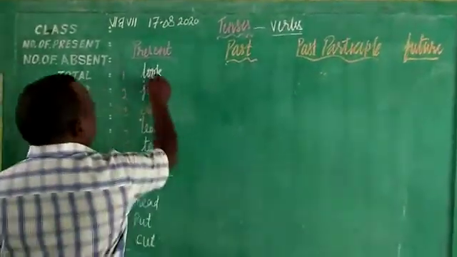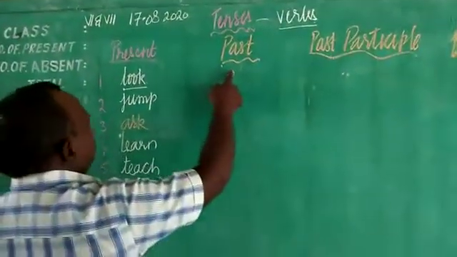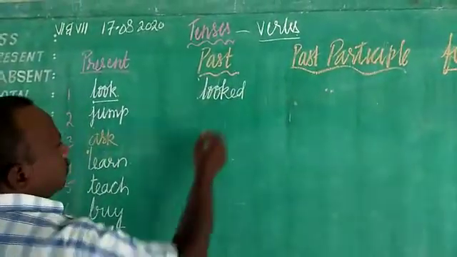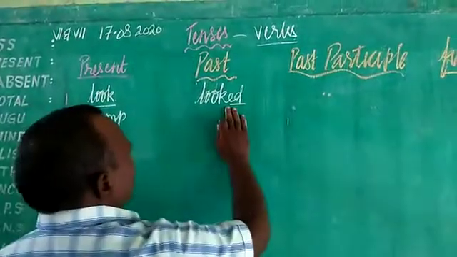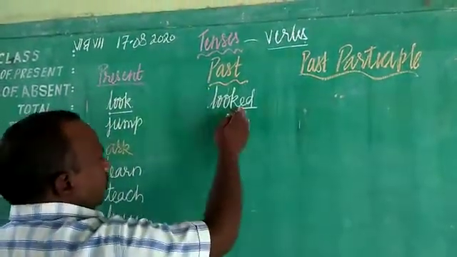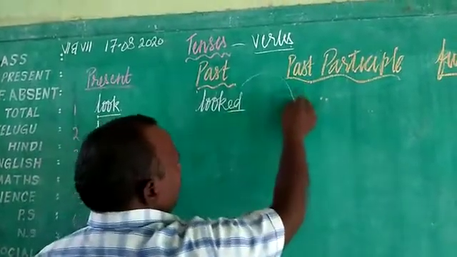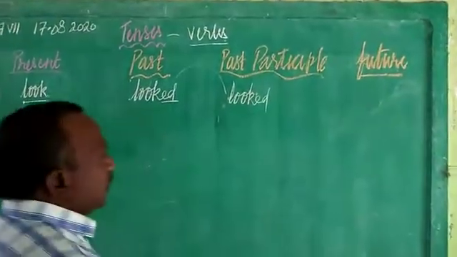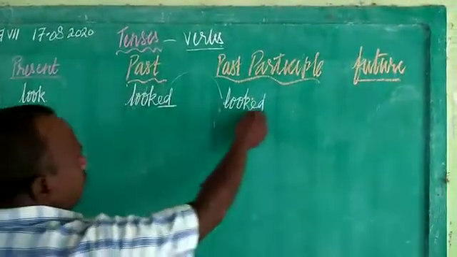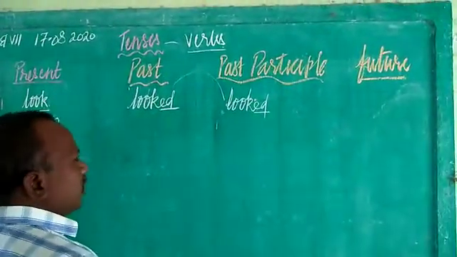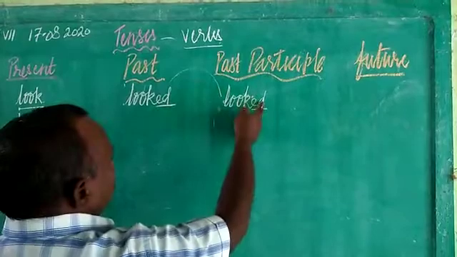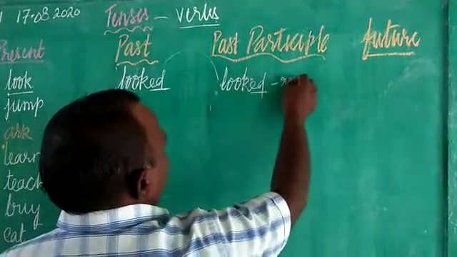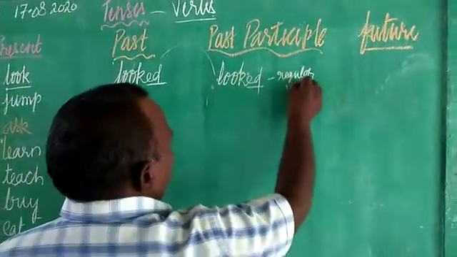So we have the verb here, look. If you want to write the past form of it here, children, L-O-O-K-E-D, looked. So here we took the ED form. So if you are taking the past form of look, and if you are having ED form, the same form you get here also, children, L-O-O-K-E-D, looked. So this is having ED form and even past participle also having ED form. Since both the past tense and past participle are going with ED form, such verbs we call as a regular verb, children, regular verb.